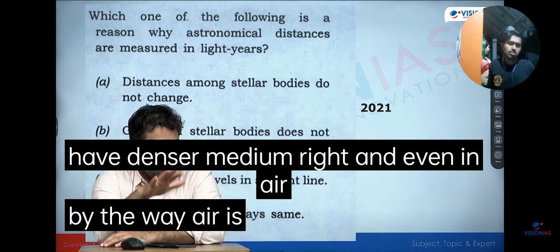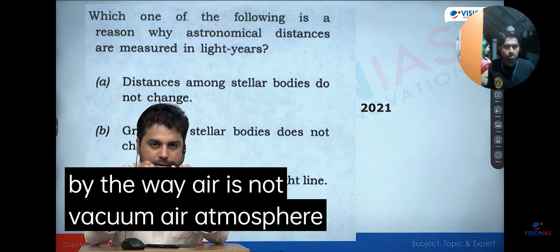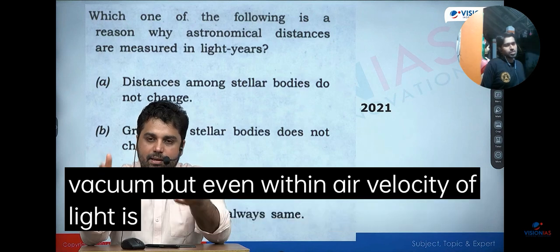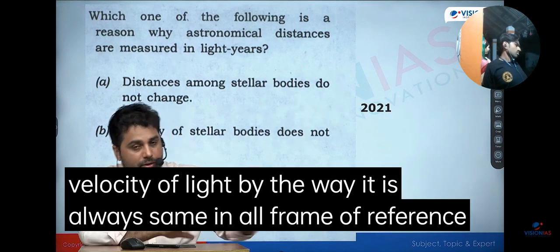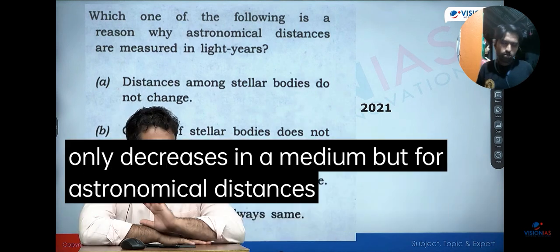And even in air, by the way, air is not vacuum. Air, which is the atmosphere, is not exactly vacuum. But even within air, velocity of light is almost 3 lakh kilometers per second, right? So I can easily assume that velocity of light, by the way, is always the same in all frames of reference. It only decreases in a medium. But for astronomical distances, we do not have to worry about that.